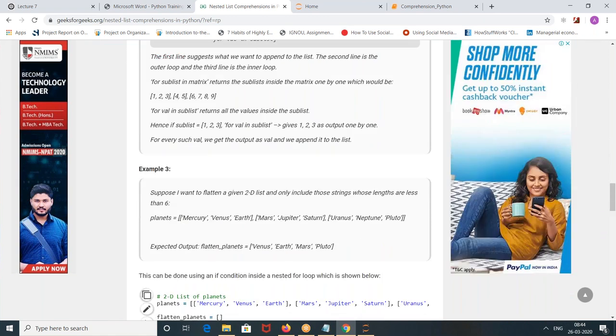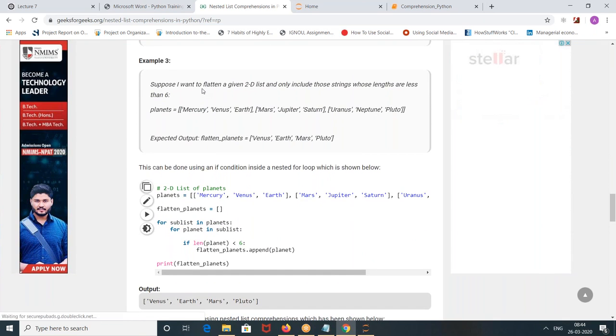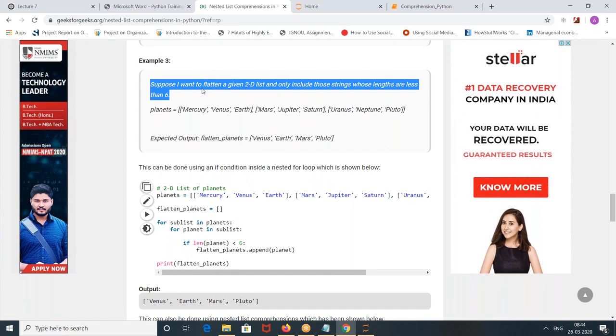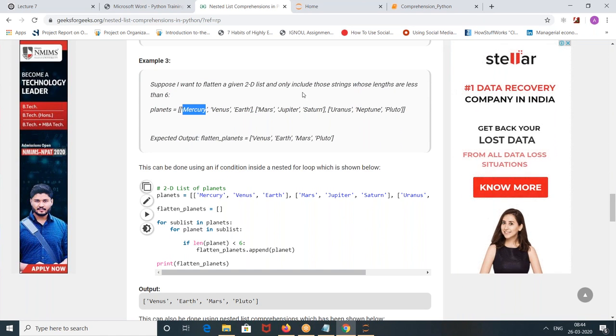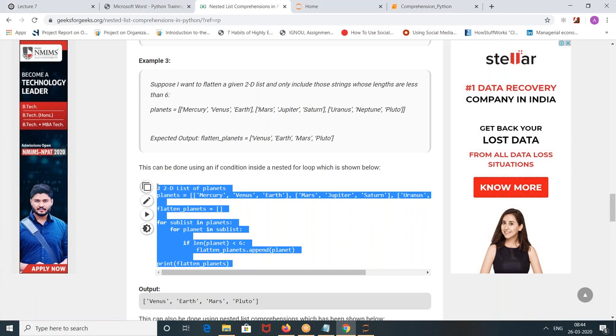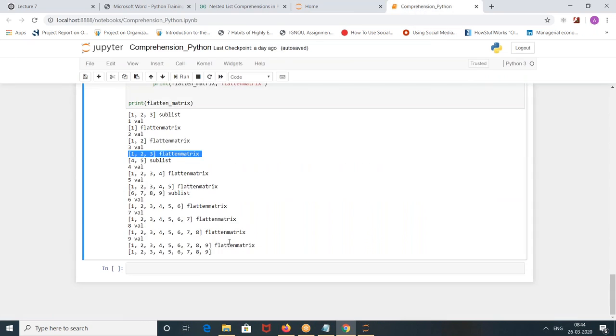Okay. Yeah. Next example. Suppose I want to flatten a given 2D list. Only include those strings whose lengths are less than 6. So Mercury, Venus, Earth, Mars, Jupiter, Saturn, Pluto. Mercury is more than 6, so he doesn't want to give out into the flattened list. So Earth, he wants to give it out. So how to write this? Let me take this example. Let's go over there and see what's he doing.